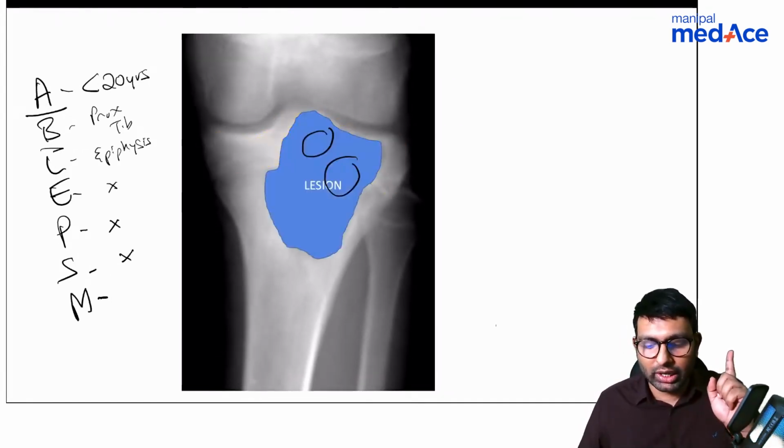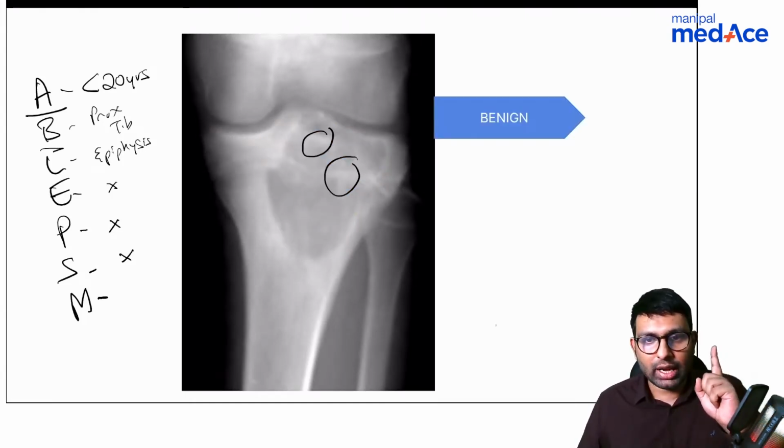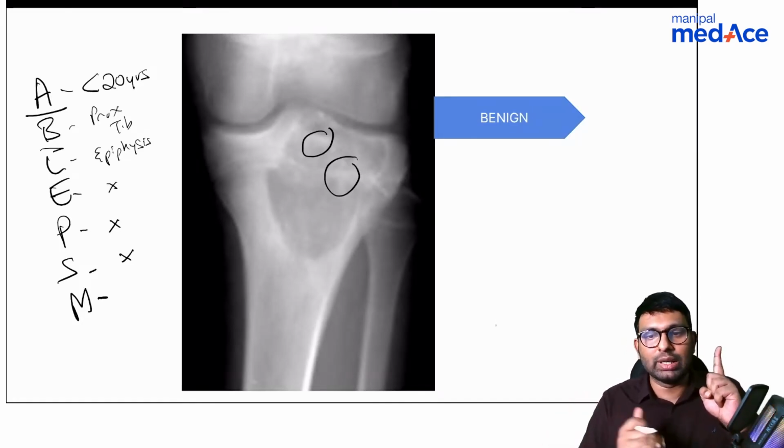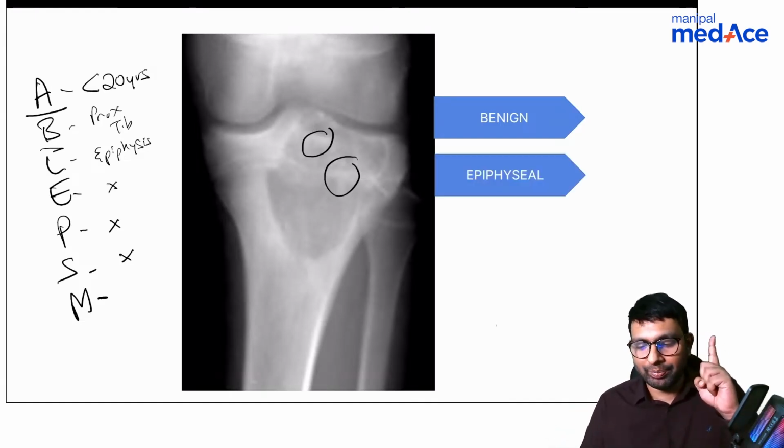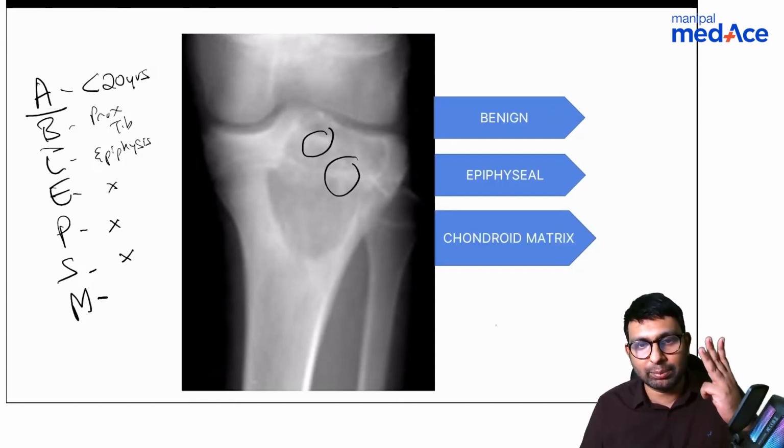You have to look at where the location is. I know this location is epiphysis, so I'll write down all that I know. This looks like a benign tumor. I'll tell you the features of benign and malignant tumors. Stardust also believes it's chondroid, and MD Nafis also believes it's chondroid, correct. So it looks chondroid. Benign is something I know. Epiphyseal is something I know. Chondroid matrix is something that, I guess, it is. So these are my three observations.